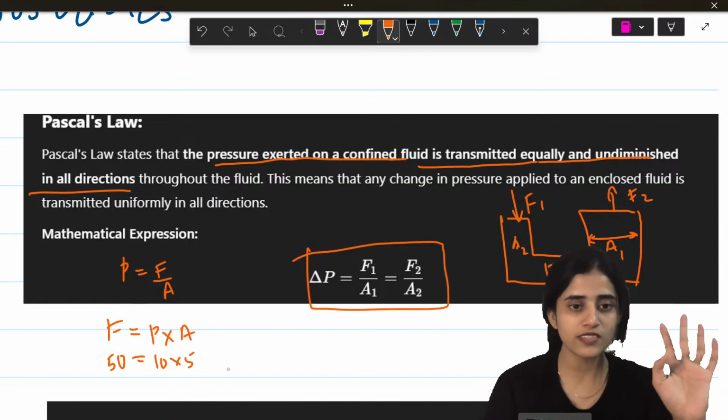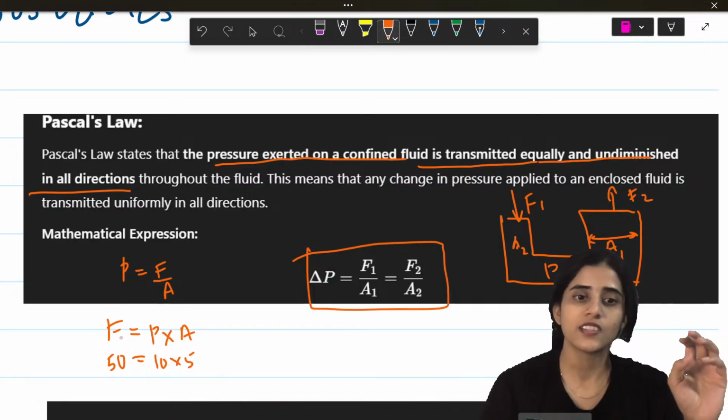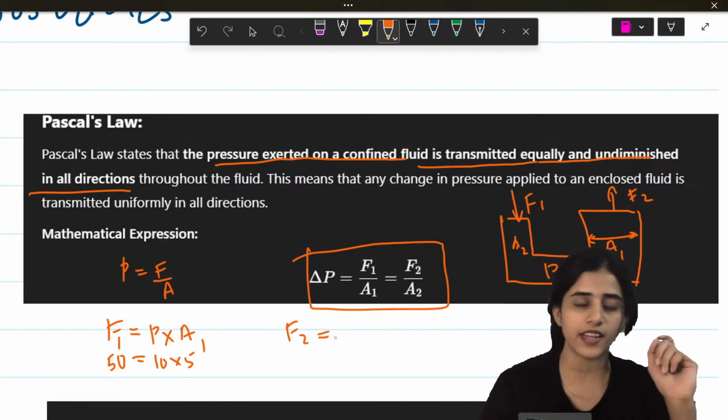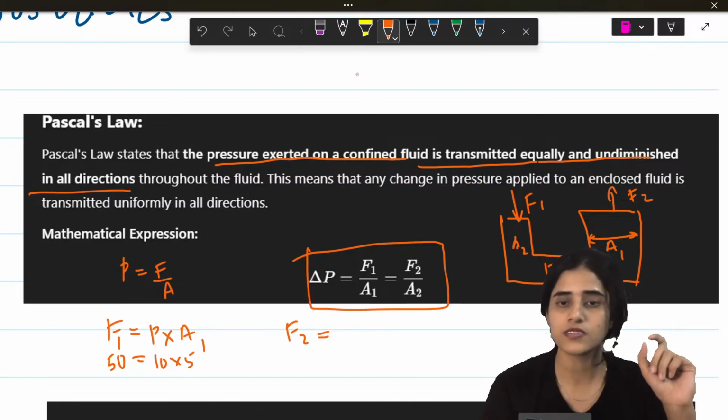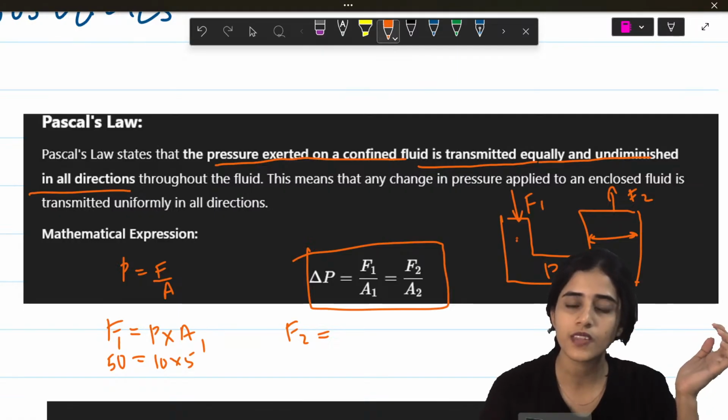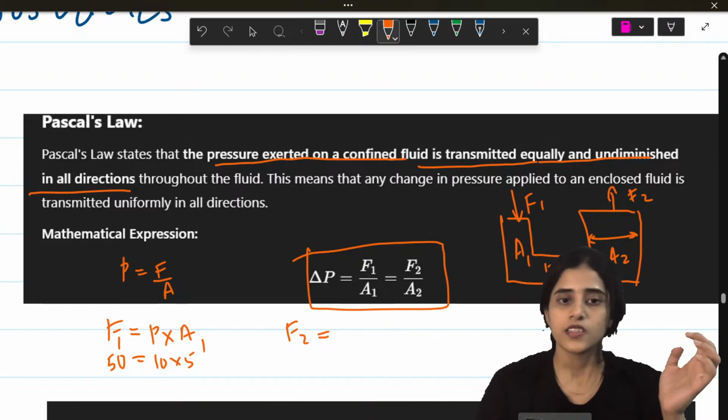5 into 10. So F1, A1. Now what happens? F2 will be how much? Let's say A2 is 1. It's a smaller area, right? This is A2. A1, A2.